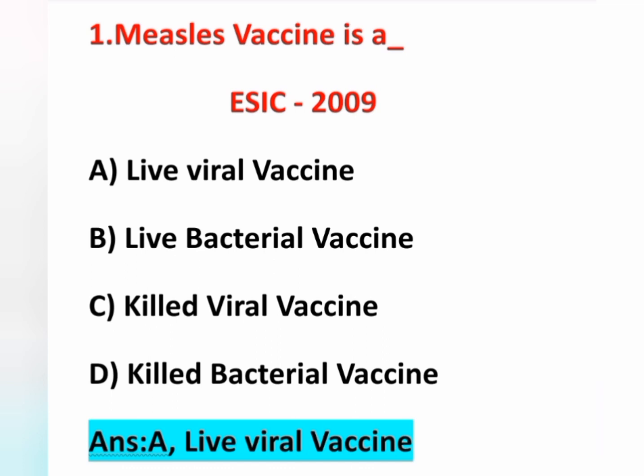And we will see killed viral vaccines. Examples: rabies vaccine, Salk polio vaccine, that is injectable polio vaccine, hepatitis B vaccine, Japanese encephalitis vaccine. And killed bacterial vaccines include typhoid, cholera, pertussis, meningitis. So here our answer is, measles vaccine is an example of live viral vaccine.